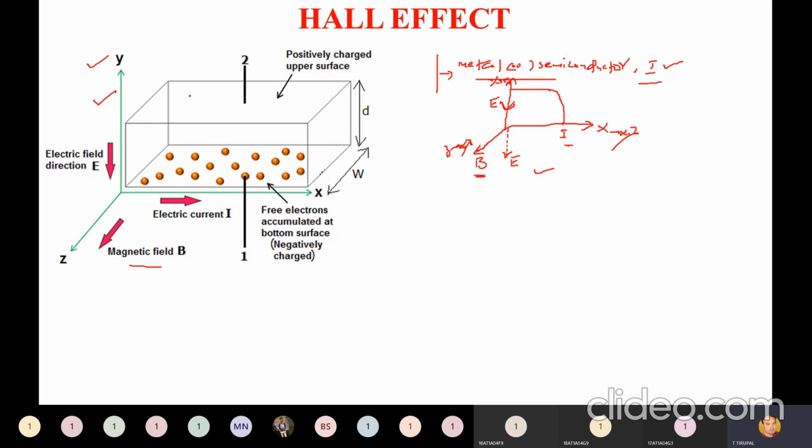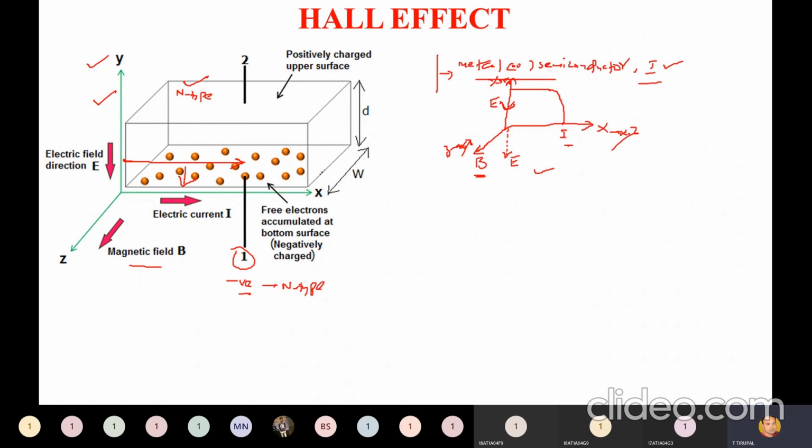Now, for example, if this specimen is an n-type semiconductor, the electrons moving from this point to this point will be repelled because of the charge present here. Take phase 1 and phase 2. Due to this n-type semiconductor, all electrons will be repelled and phase 1 becomes a negatively charged surface. If phase 1 is negatively charged, then the type of semiconductor is n-type.